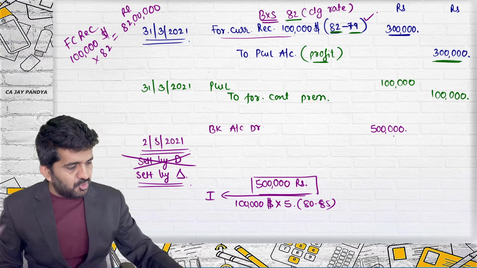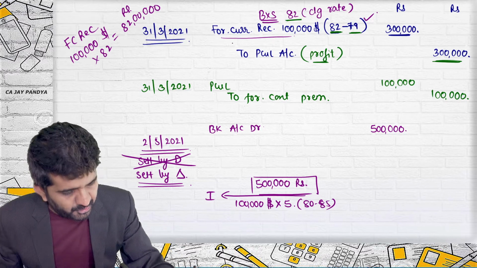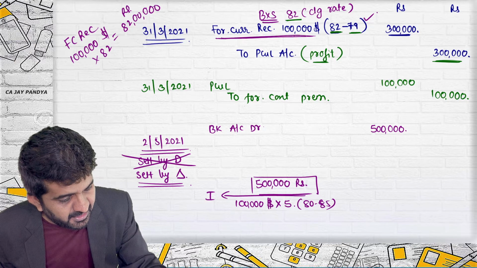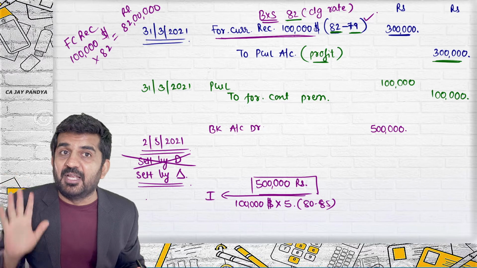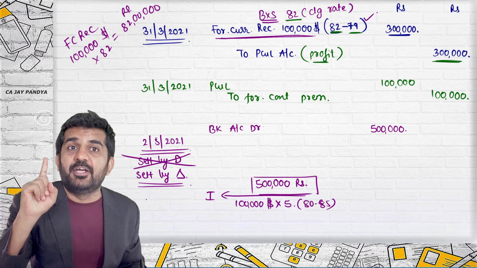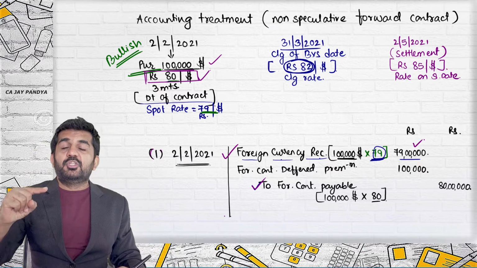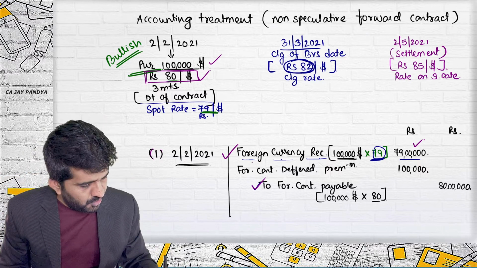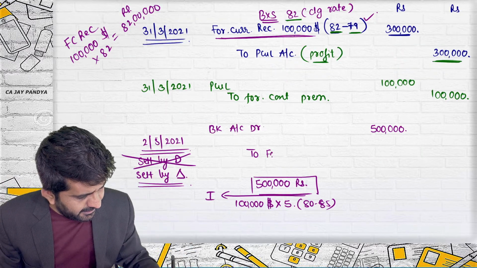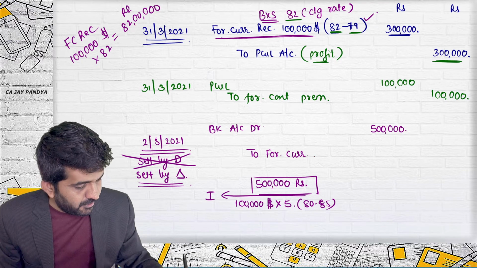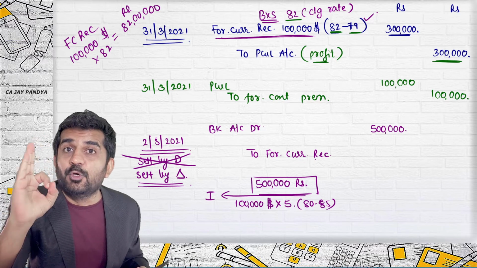Is that all right? So, we are going to receive 5 lakh rupees. Now, $1 lakh is not receivable now. After this settlement, everything is over. Nothing is receivable, nothing is payable. So, we have recorded two things. One is receivable, another is payable. Both accounts should close. Foreign currency receivable was debit. To close it, I need to credit foreign currency receivable. I need to make it 0.